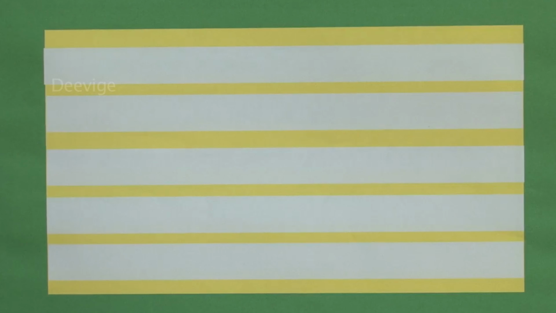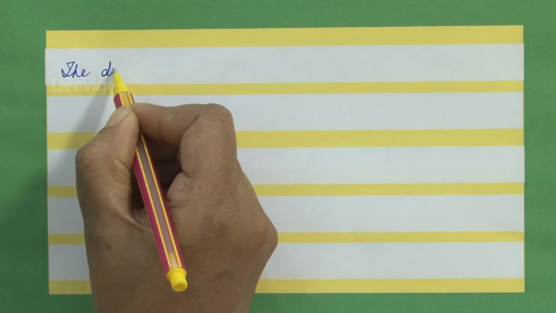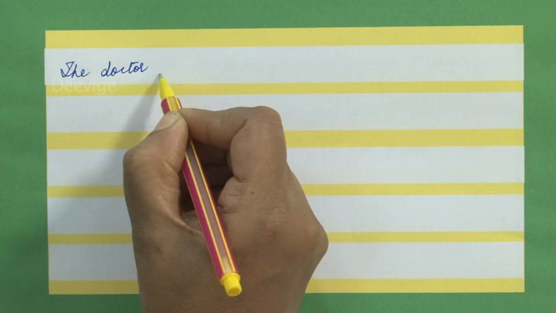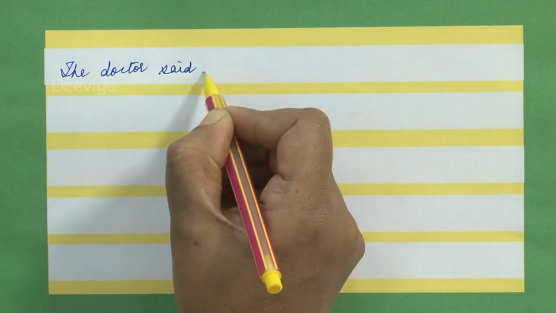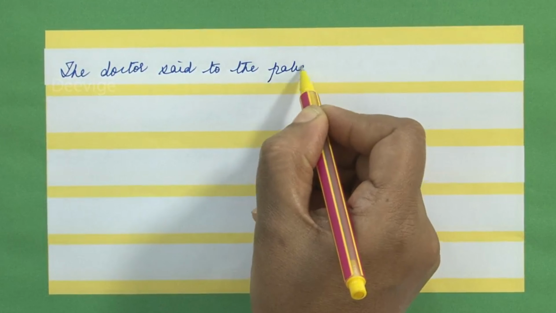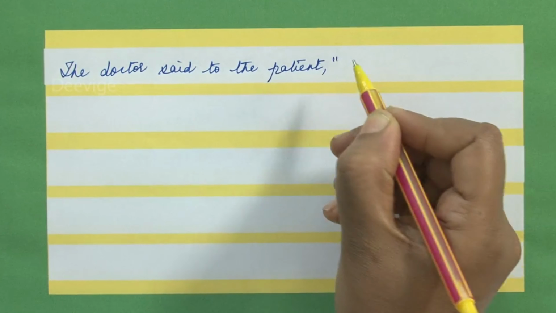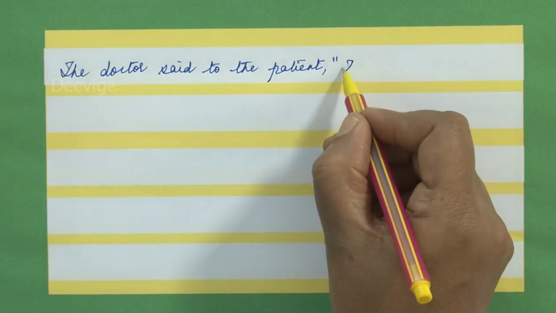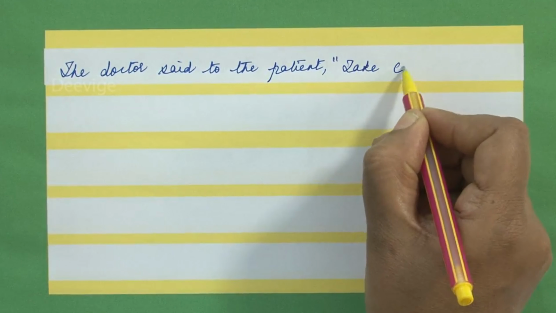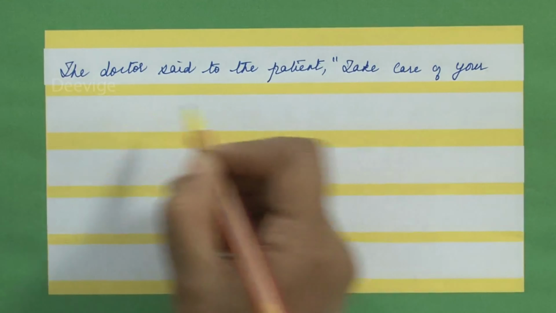Let's take another example, students. The doctor said to the patient, P-A-T-I-E-N-T, "Take care of your health."